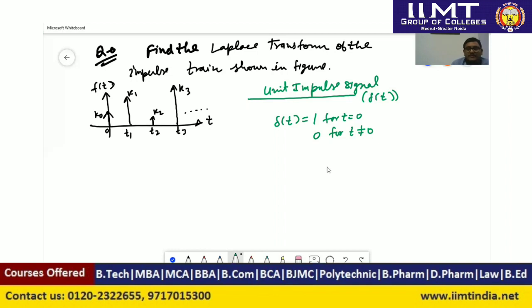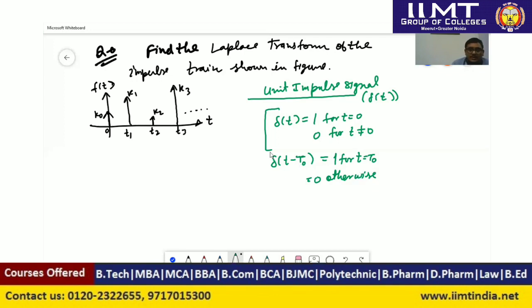So we will use the time shifting property of a mathematical signal. We know that if a signal is x(t), then x(t minus t naught) will be right shifting, and x(t plus t naught) will be a left shifted signal. So here it is given as delta of t minus t naught. What will be the definition of this signal? It will be 1 for time t equal to t naught, and otherwise it will be 0, that is, for time t not equal to t naught.